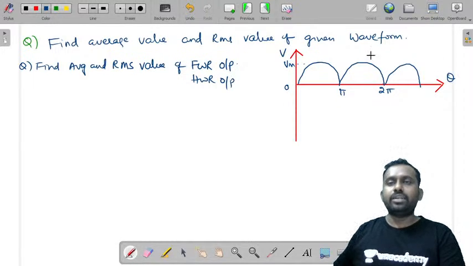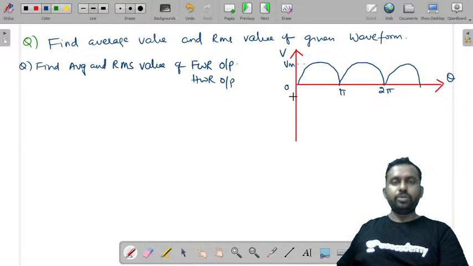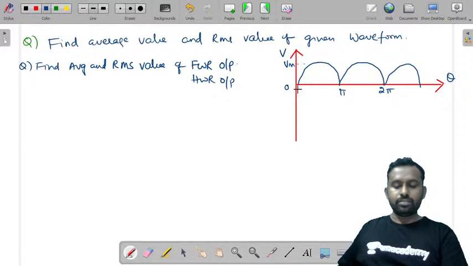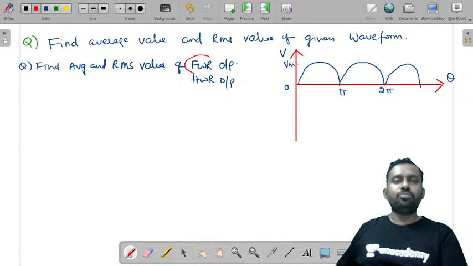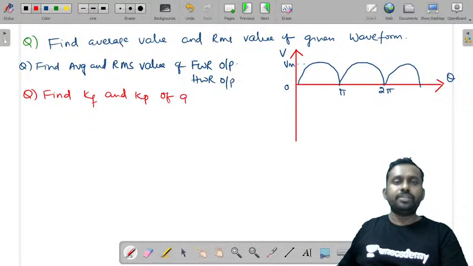Even if this waveform is not given, you need to first know what is the output of full wave and half wave rectifiers also. So this can also be a type of question. Or the other question type in the examinations can be: find form factor and peak factor of the given waveform.